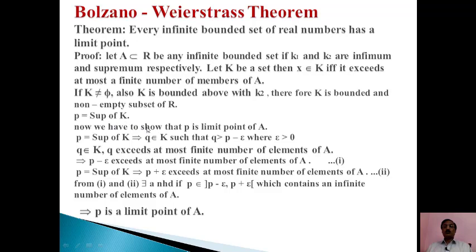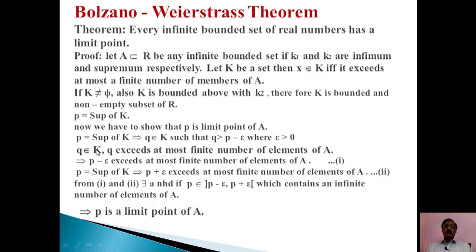Now we have to show P is a limit point of A. For this purpose, we have P equal to the supremum of K. This implies there is a Q belonging to K such that Q is greater than P − ε, where ε is greater than 0.